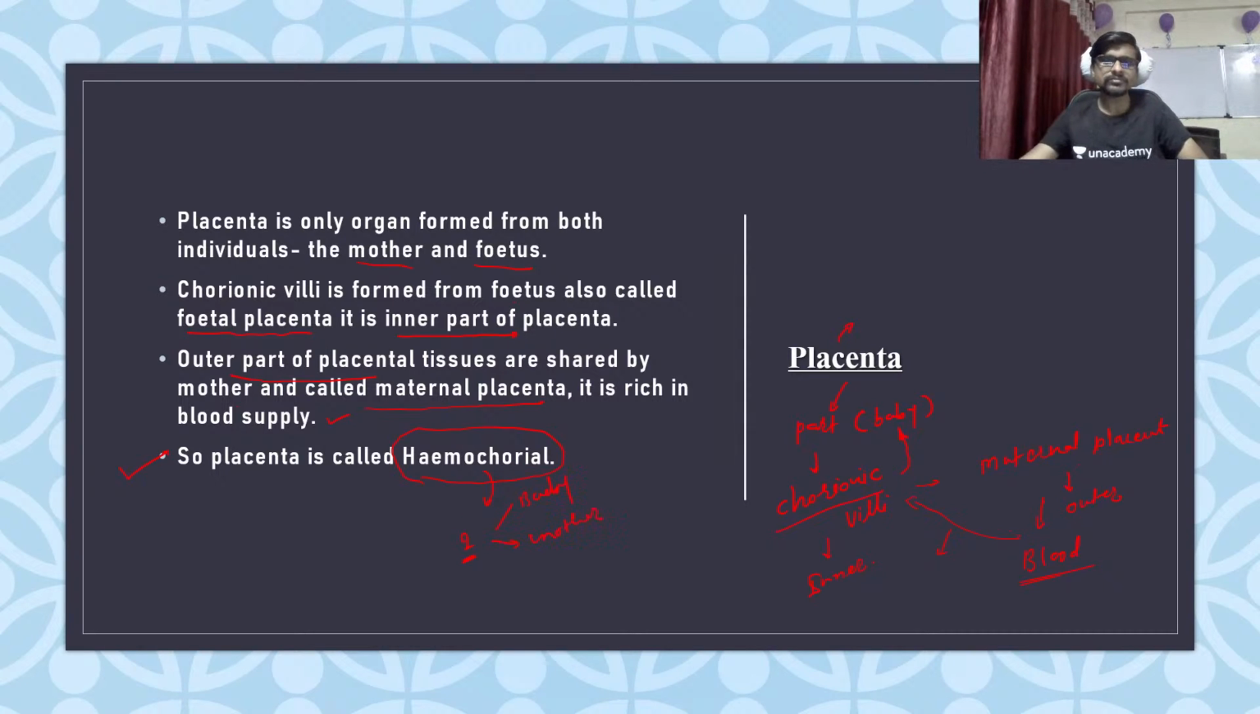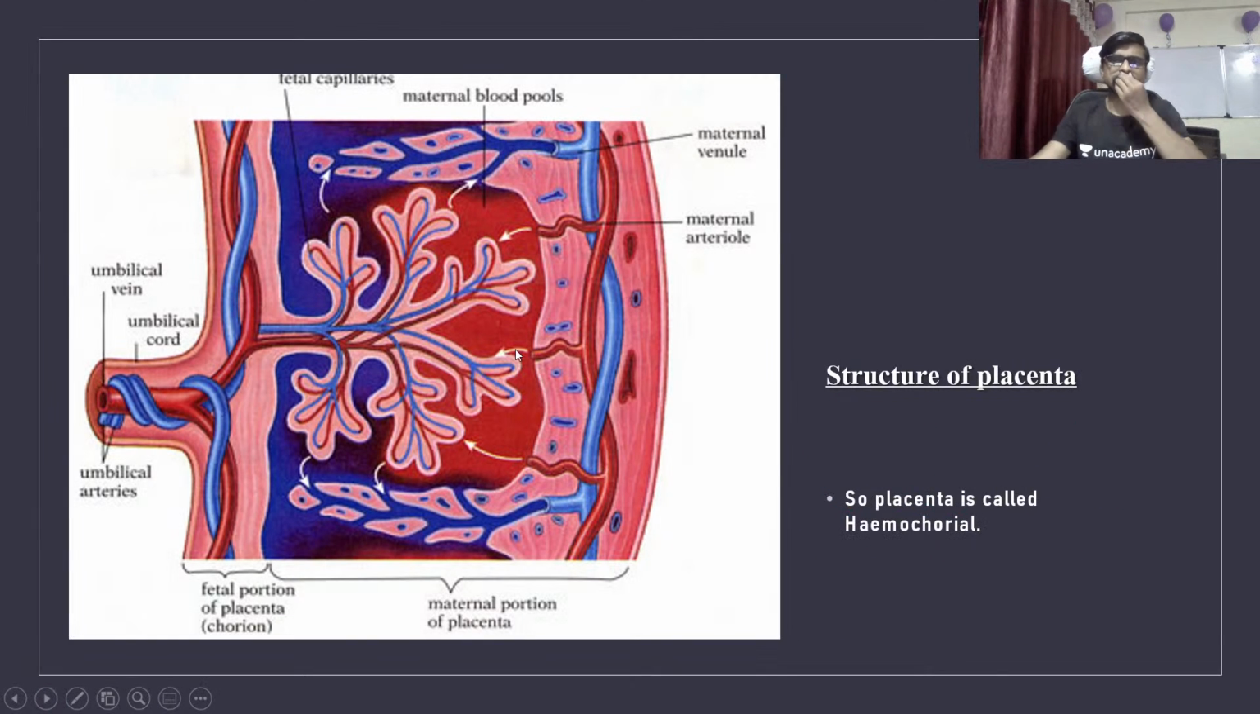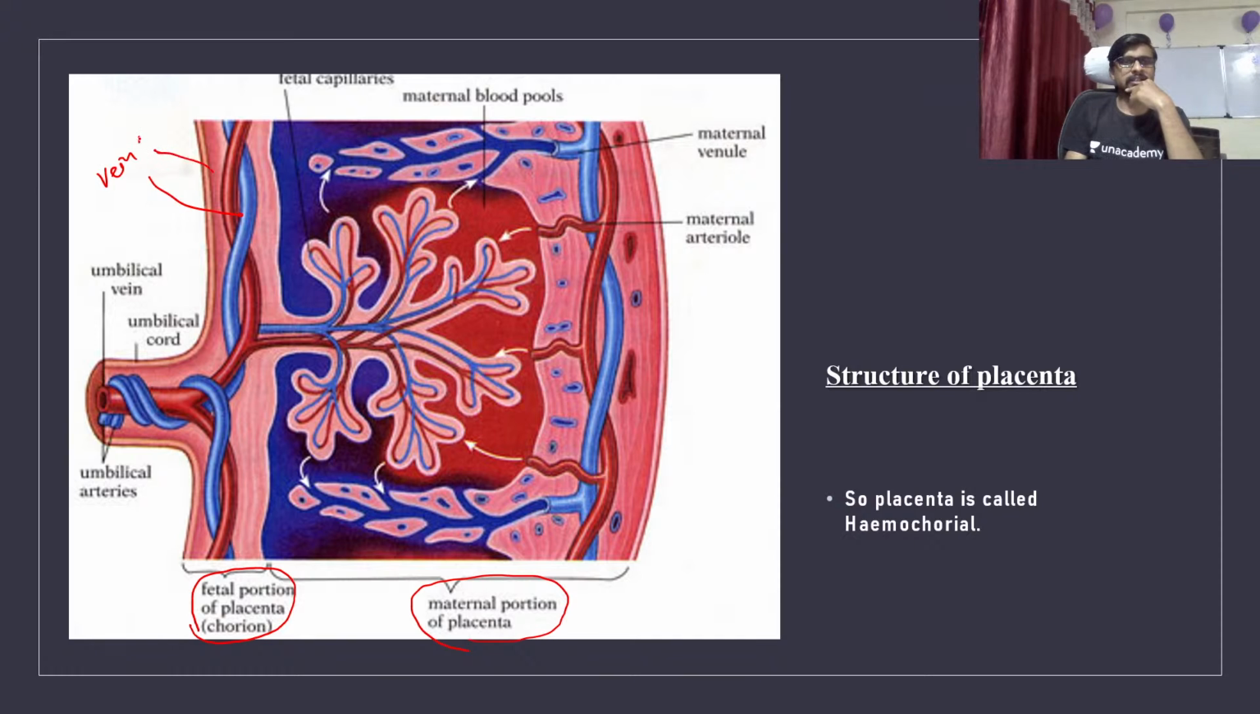Let's see how the placenta looks. This is the part which is the chorion. It is the fetal portion and this is the maternal portion, the outer one. So this is the placenta. You can see the bluish color is the vein and the reddish color is artery. This is the umbilical cord, with the umbilical vein and umbilical artery moving toward the fetus.